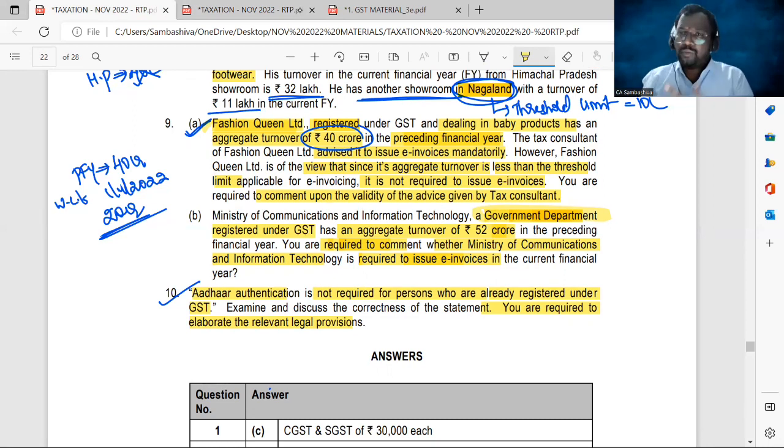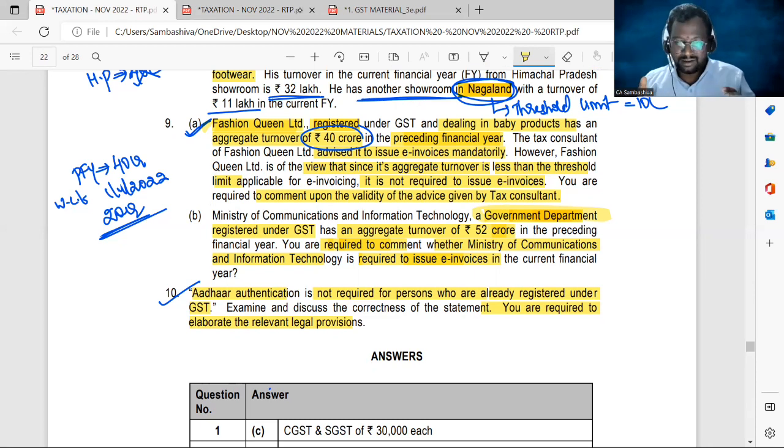Suppose I am a person registered in the year 2017. At that time, I did not authenticate my Aadhaar as it was not a mandatory provision. Now, the statement says Aadhaar authentication is not required for me because I'm already a registered supplier under GST. Are you following now?